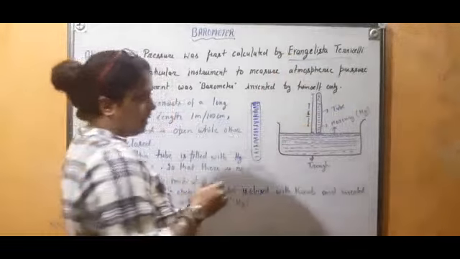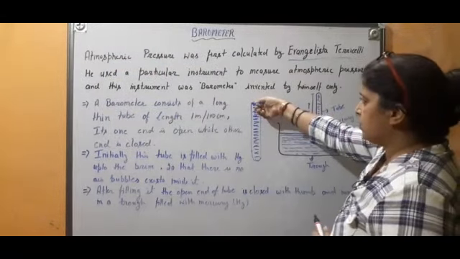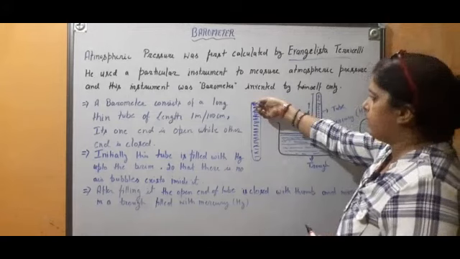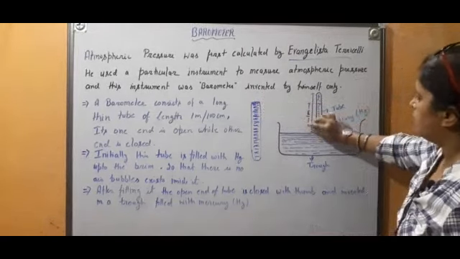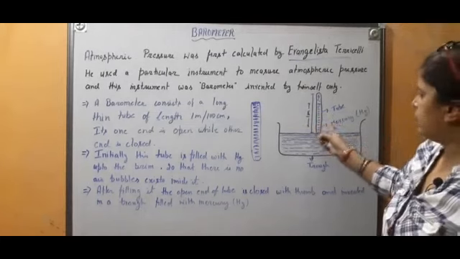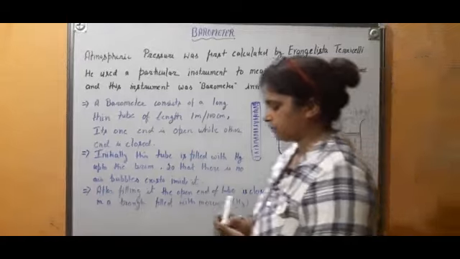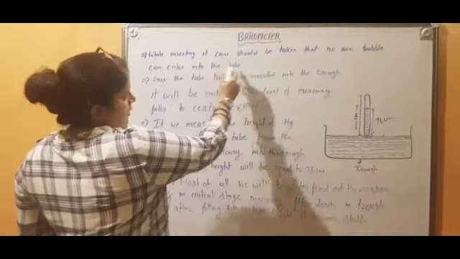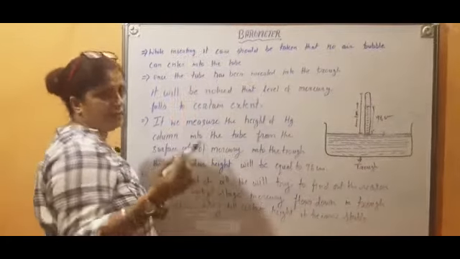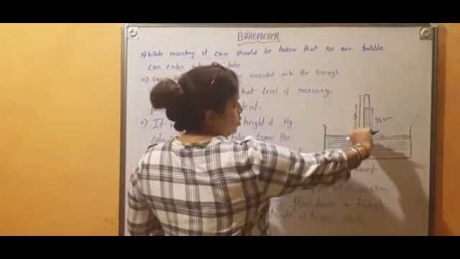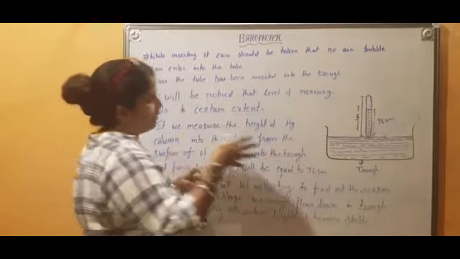I hope it is clear what I am doing. I will cover it completely with my thumb, so that not a single air bubble can enter it, and then I will invert it inside the straw, so there is no chance that a single air bubble can enter. Now what? While inserting it, care should be taken that no air bubble enters the tube. I have already told you that when we put this tube in an inverted position, care should be taken so that air bubbles cannot enter it.